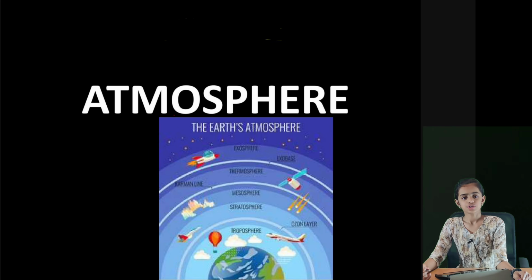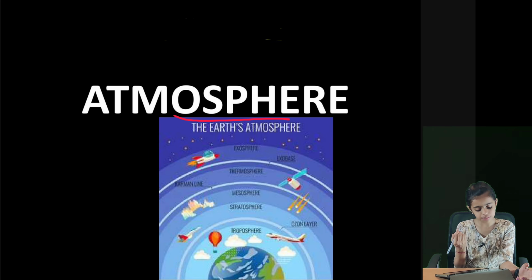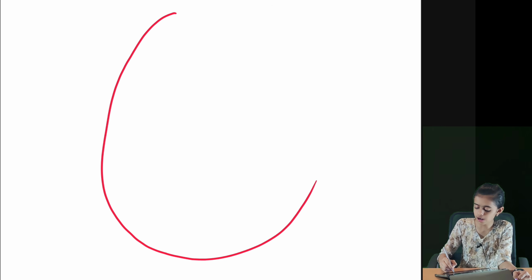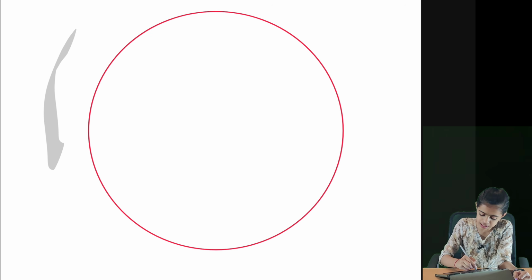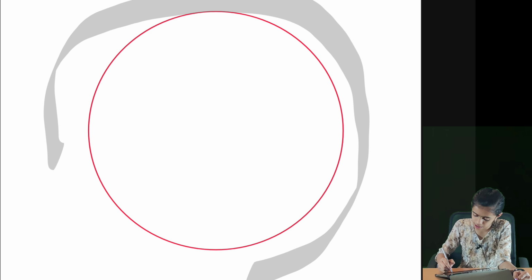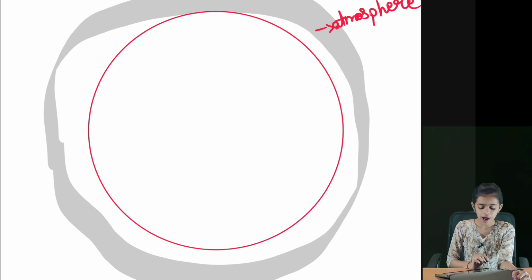Welcome to Sanmati Stories. In today's class, we are learning about the atmosphere. What is atmosphere? The earth is surrounded by an envelope of air called the atmosphere. Here you can imagine this is the earth and it is surrounded by an envelope of air. This envelope of air is known as the atmosphere.